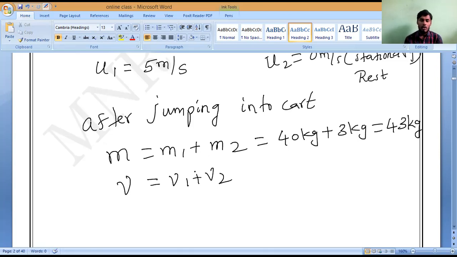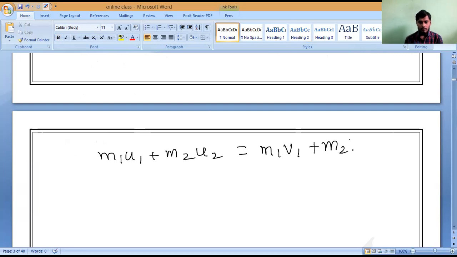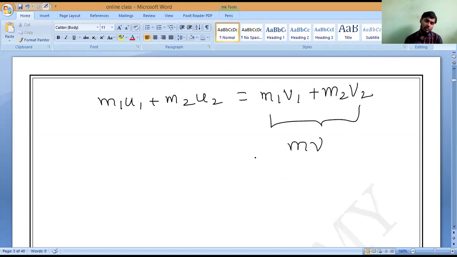43 kg. Understand? Now velocity: after jumping, both will travel with the same velocity, so v1 plus v2 is equal to v only. Correct or not? What is the formula? The conservation of momentum formula: m1 u1 plus m2 u2 is equal to m1 v1 plus m2 v2. Together, this we call m1 v1 plus m2 v2 is equal to (m1 plus m2) v.